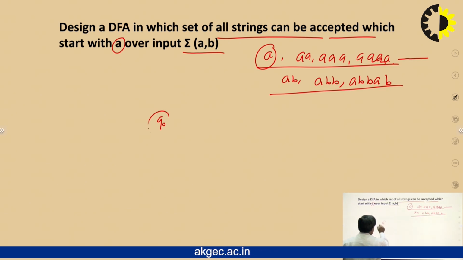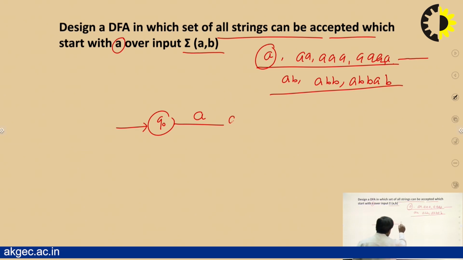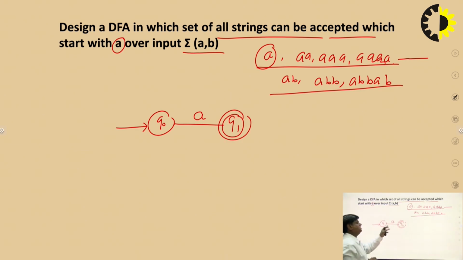Then we design the minimum length string finite automata. Start from the initial state of the finite automata, and we move on A to Q1, and that is your final state. That machine always starts from A. And what is the next step?